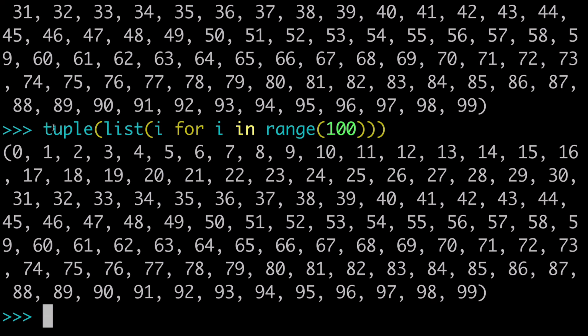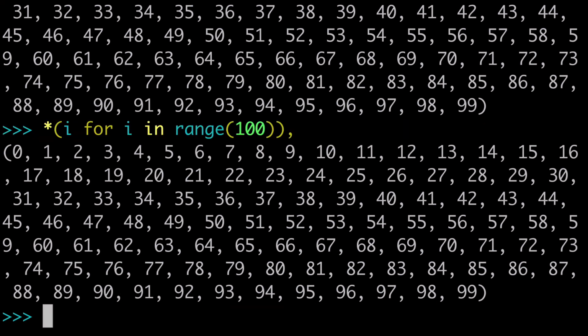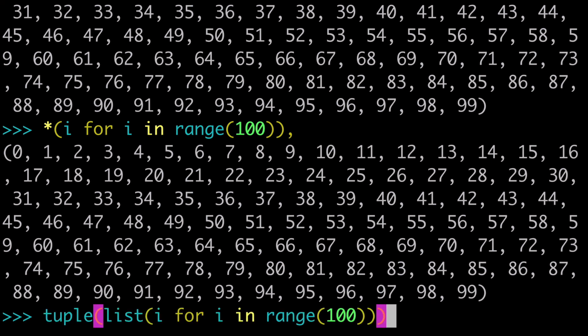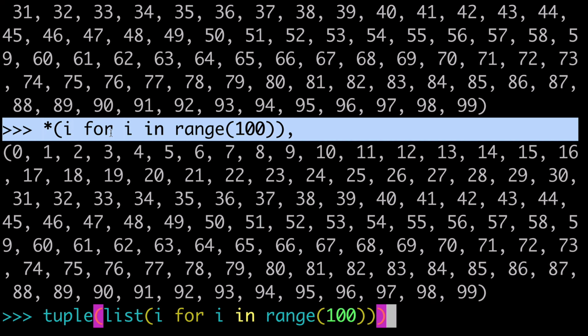So I have heard that tuple list is the same as this star syntax. So something to keep in mind, the star syntax and tuple list are said to be the exact same order of operations, not even syntactic sugar or something. They're said to be the exact same order of operations. So just a trick I wanted to show you. It's supposed to be slow, but since we're talking about tuples and generator comprehensions, thought you guys might think that's cool.